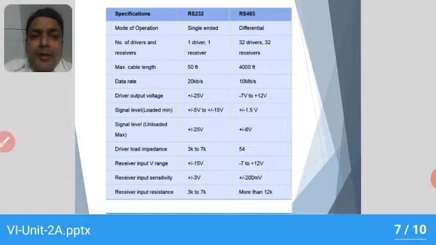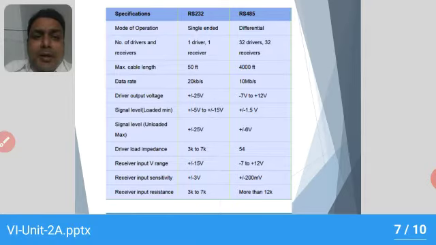Again, we have signal levels from 5 to 15 volts in RS-232, whereas in the case of RS-485 it is only 1.5 volts.